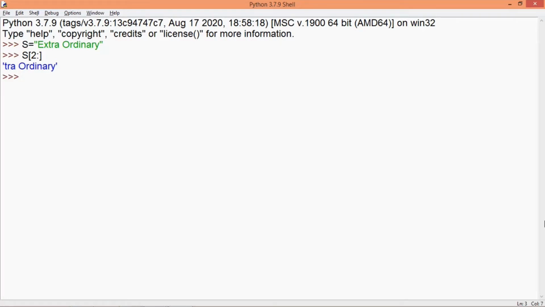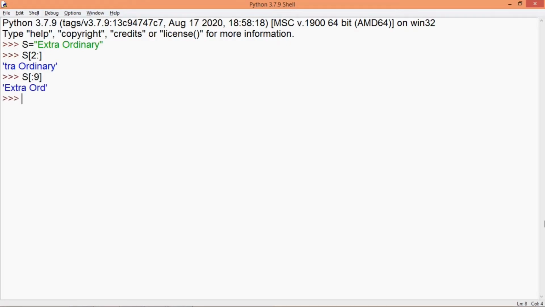So the indices are assigned from 0. So it's 0, 1 and 2. So the index of letter T is 2. As the stop value is not specified, so it will take up all the letters till the length of the string and they will be displayed. Now another example can be this.